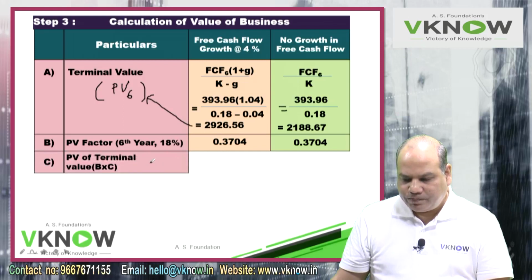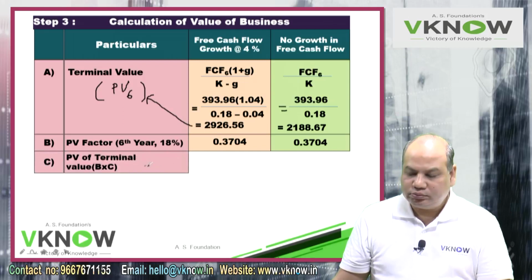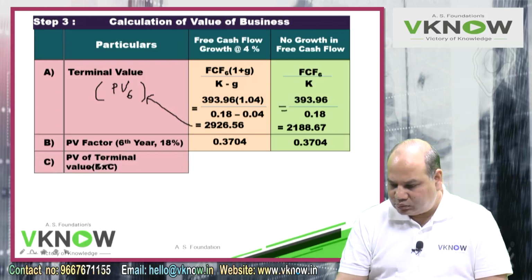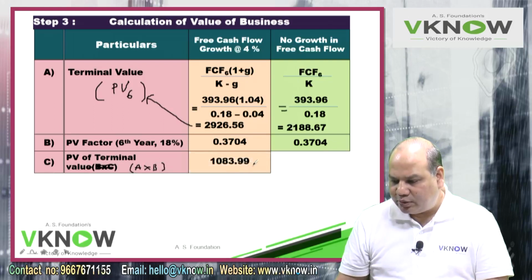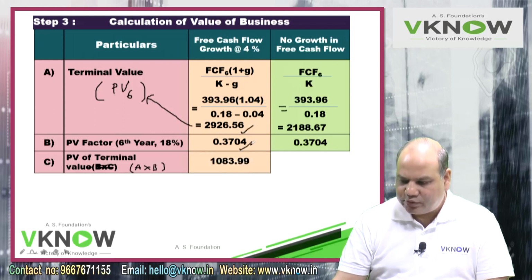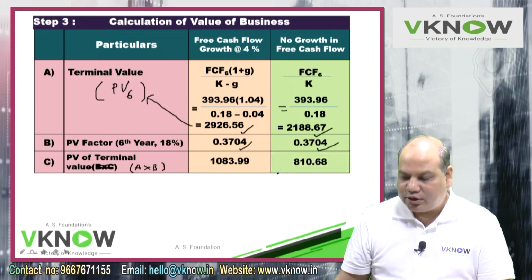Point C, PV of terminal value, multiply A into B, terminal value into PV factor. That is 1083.99. Please check this number. 1083.99 multiplied by this is 810.68.